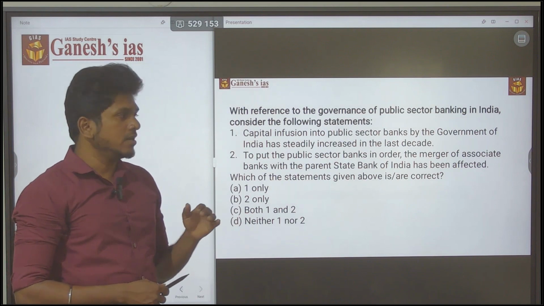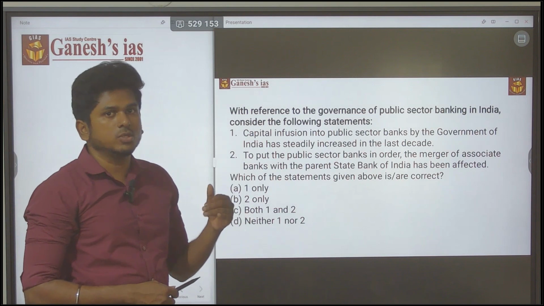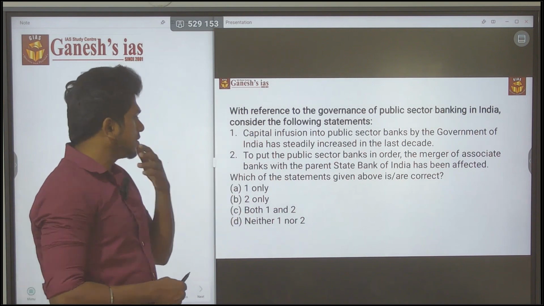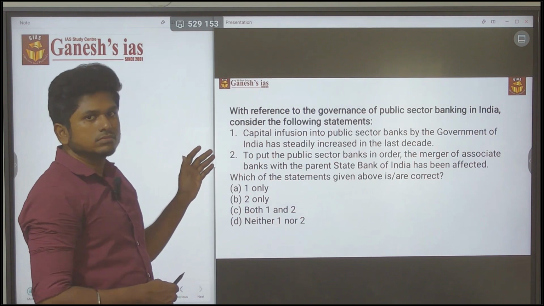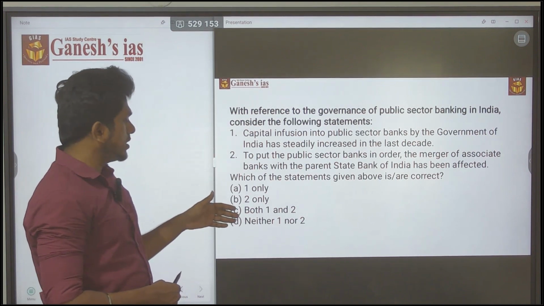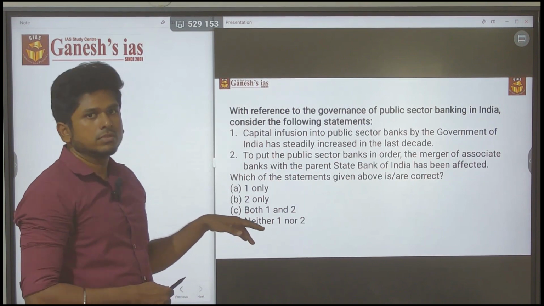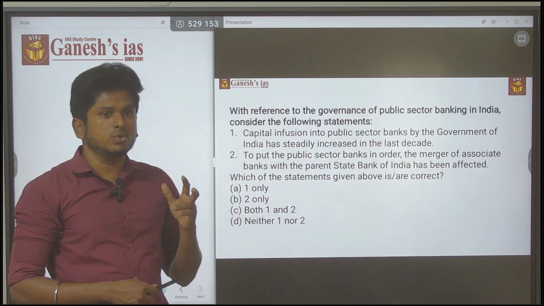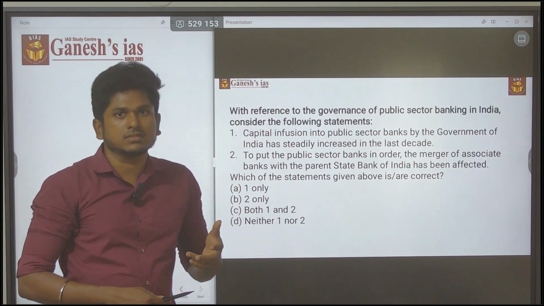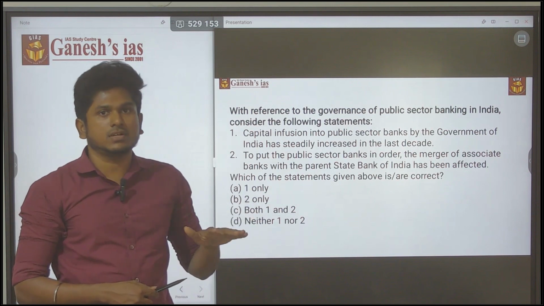Consider that if I eliminate that statement 2 is wrong, then either A or B can be right. In such a scenario it is somewhat tougher, but you can go for a guess. These kinds of questions give you a 50-50 chance.